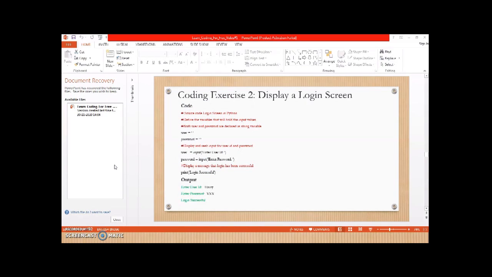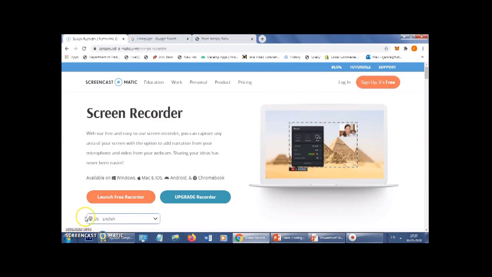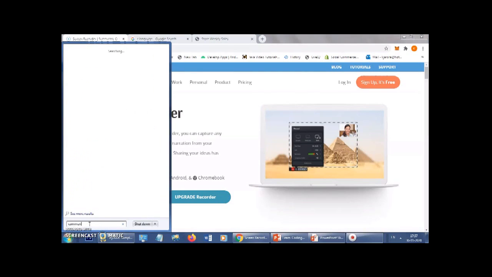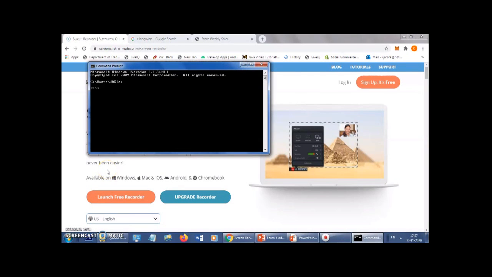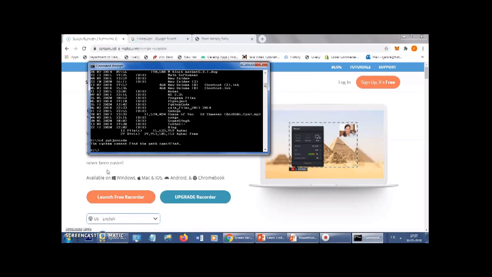Now we'll demonstrate and run these two programs that we just reviewed. So what I've done is I've already saved these programs on the disk. Let me now run it for you. I've already installed Python in my computer. So I will go to the command prompt, which is also called MS-DOS shell. I will switch to the directory which has the Python code. In this case, it is Python code for me.